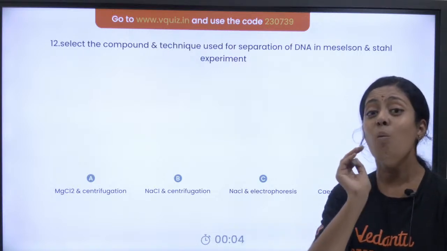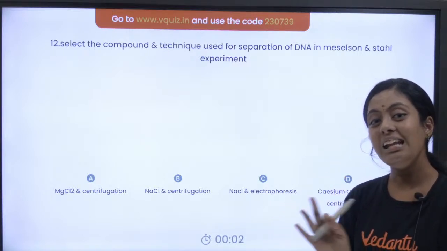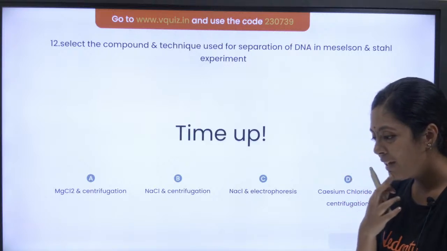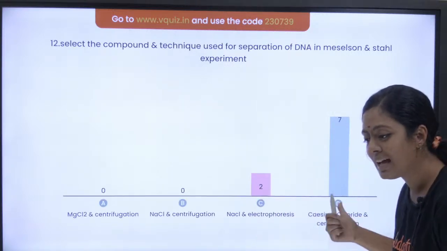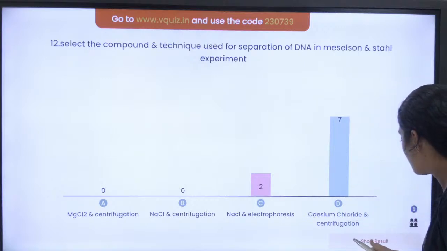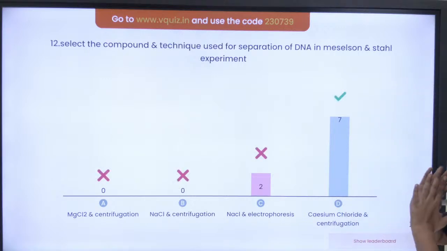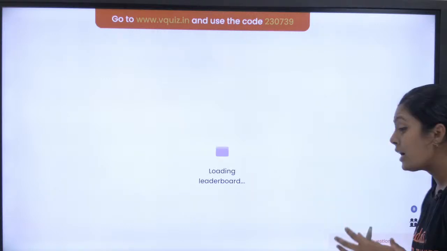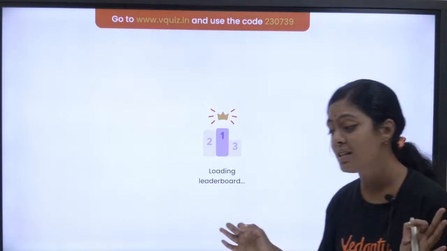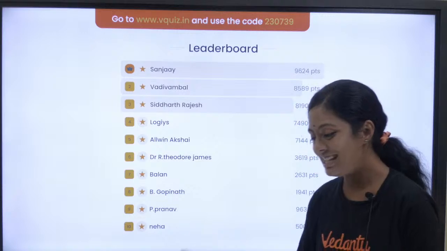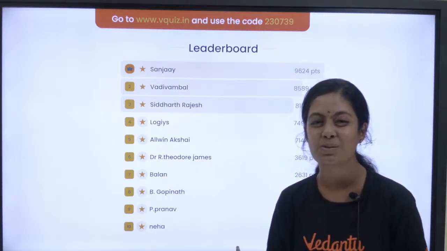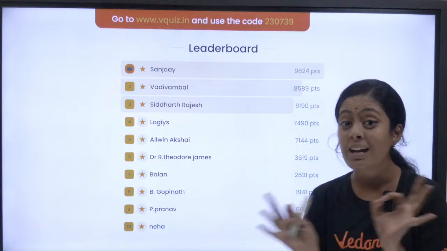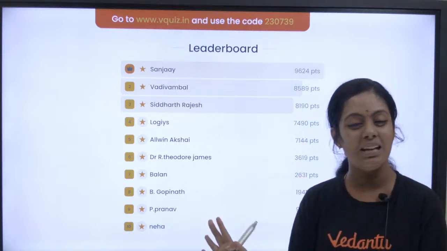இன்னொரு question கேக்குறேன். What isotope is used here? என்ன isotope use பண்றாங்க இங்க? Are they using any isotope here in semi-conservative? Can anyone tell me what is the isotope that is used? We will see the result. Cesium chloride and centrifugation. Okay, சொல்லுங்க பசங்களா, what is the isotope that is used in Gsell and Stahl experiment? Yes, it is N15 and N14. So இது வந்து நம்ம heavy isotope னு சொல்றோம். These isotopes are not called radioisotopes. They do not exhibit radioactivity.